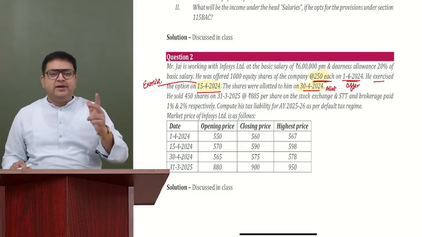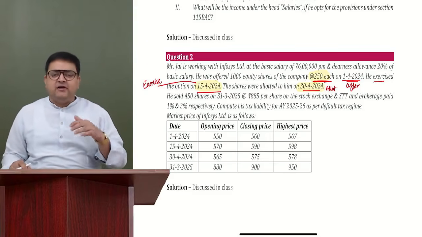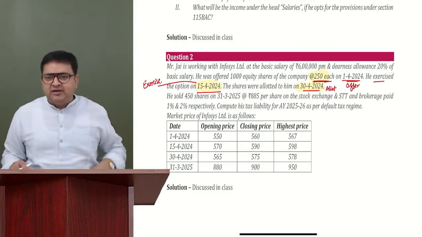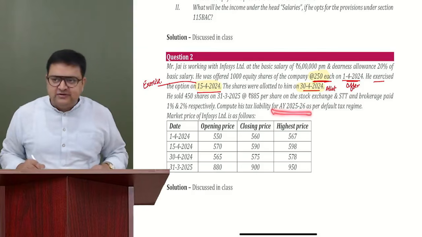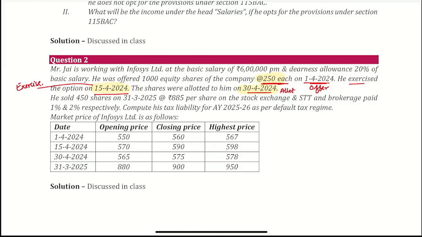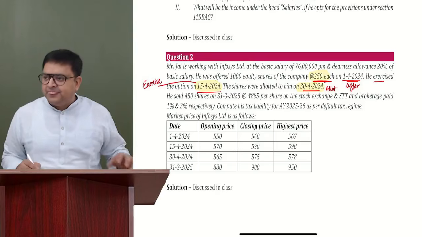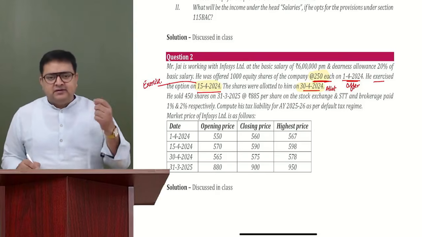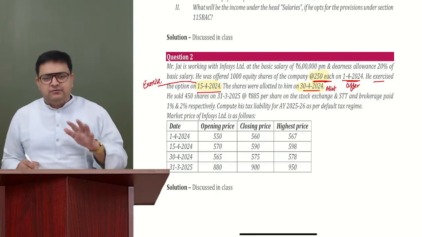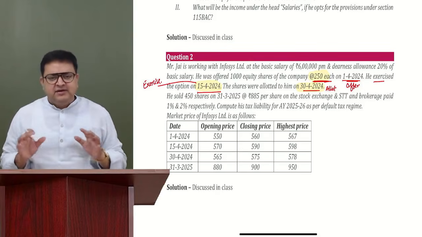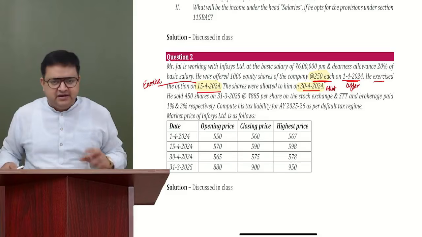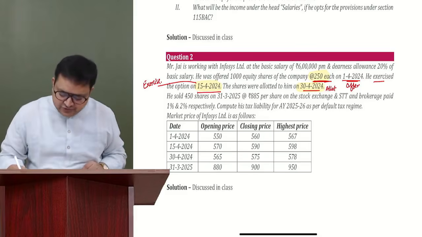So here we are having two incomes. One is salary income, and then thereafter he sold it. So we have the capital gain also. And we are supposed to compute the tax liability for this year. So I believe the question is pretty clear to all of us. Salary he is getting, capital gain he is having, although we'll be doing the capital gain in our next to next class, but still we'll look at a small thing in capital gain right here. So let us start this question.